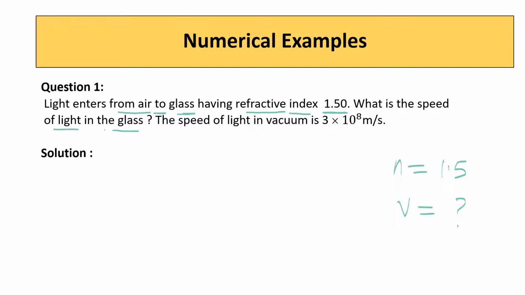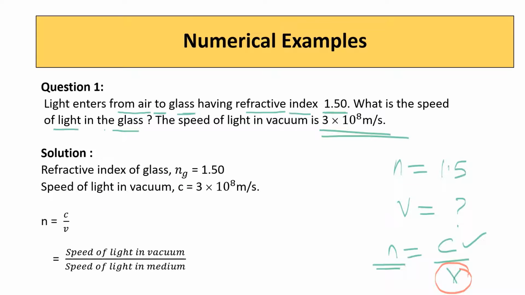What is the formula for refractive index? N is equal to C by V. C is given in the question as 3 into 10 raised to 8 meter per second. You have N and C. Therefore, you can easily find out V from this formula.